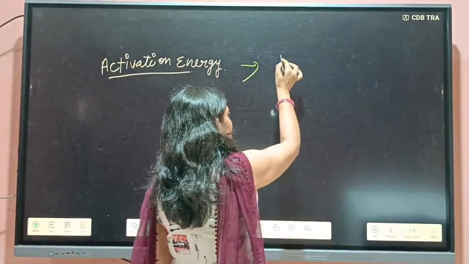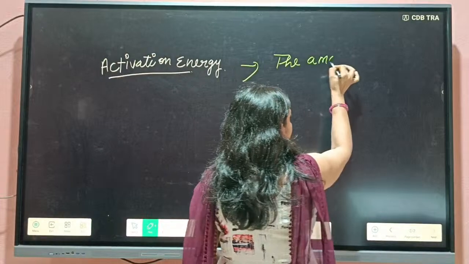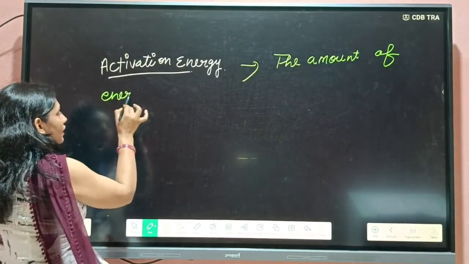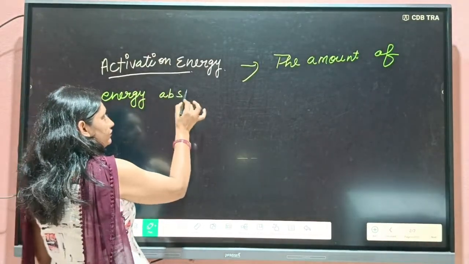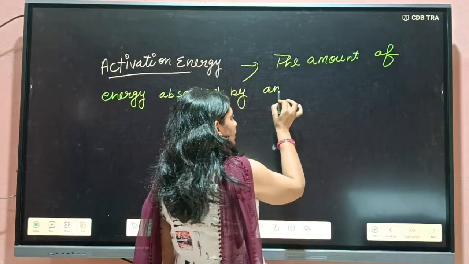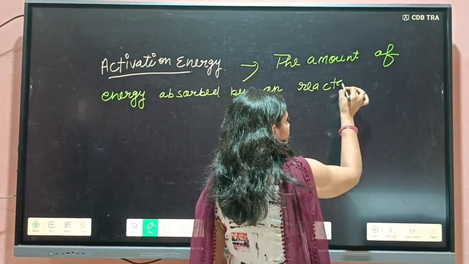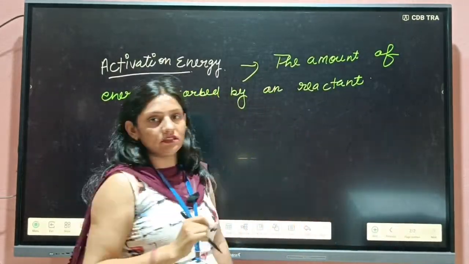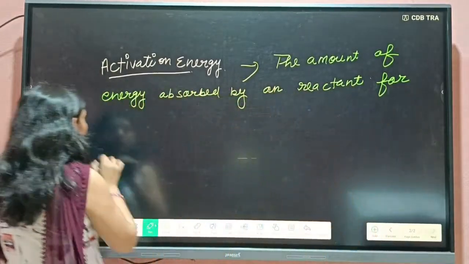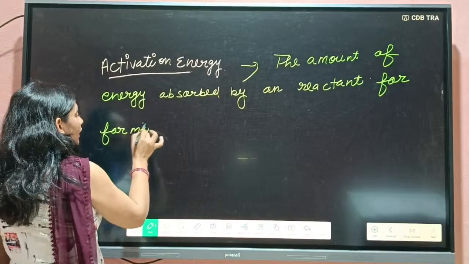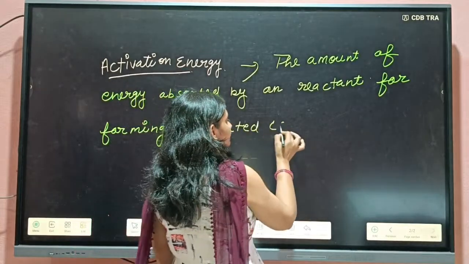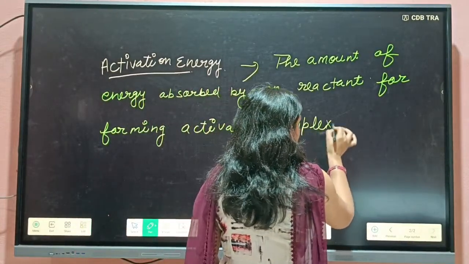Activation energy is the amount of energy absorbed by a reactant for forming the activated complex.